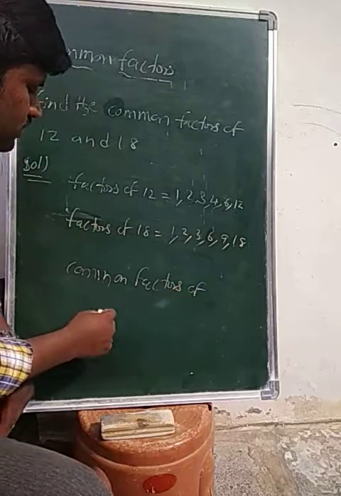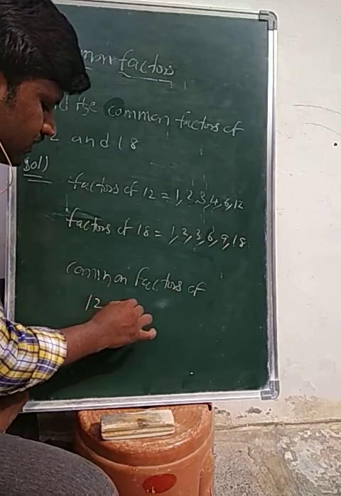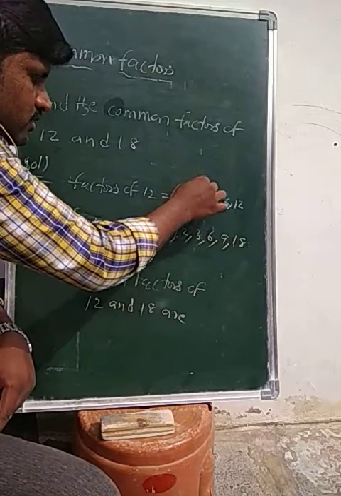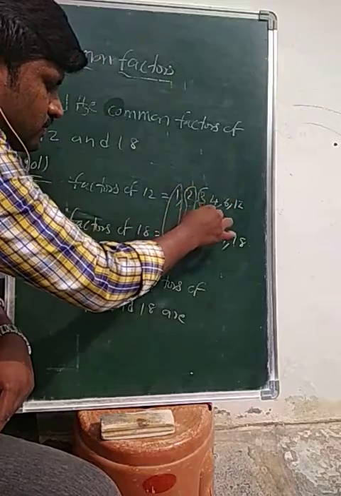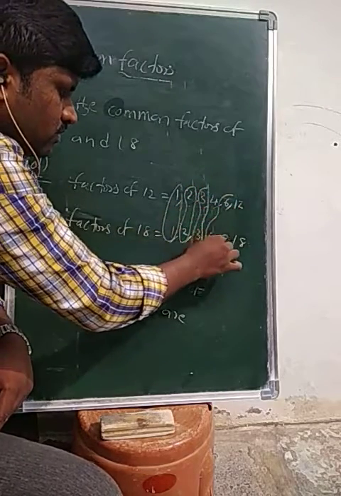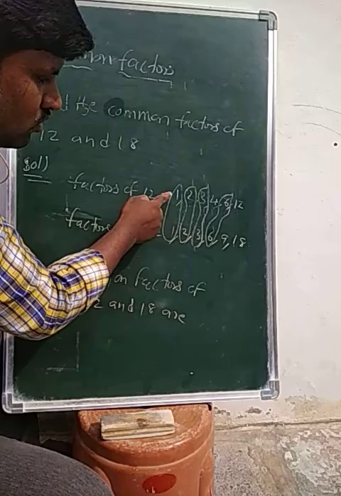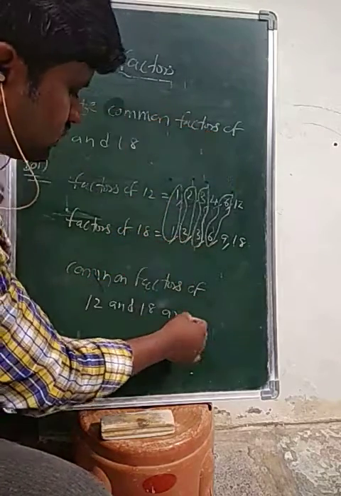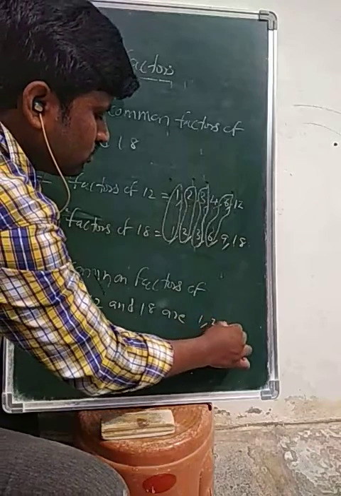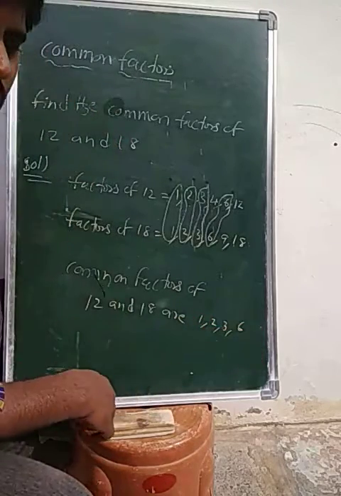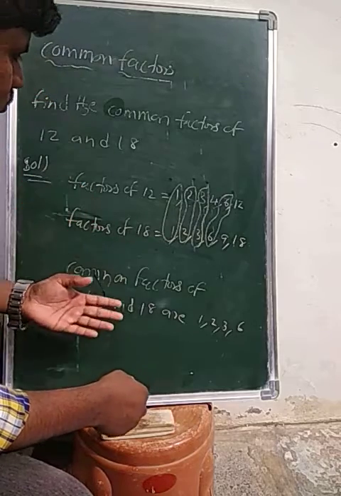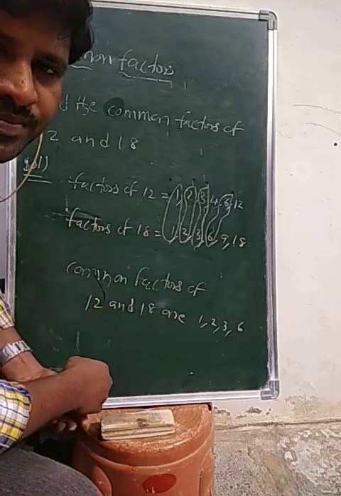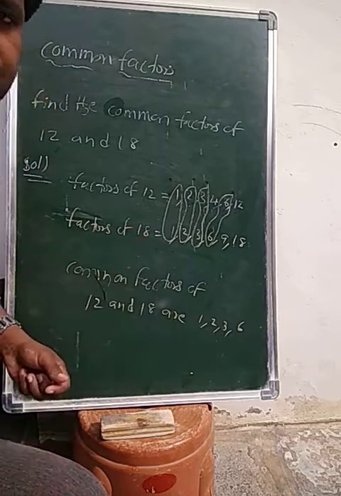Common factors of 12 and 18 are, see, how many are there? 1 అనేది మ్యాచ్ అయింది. 2, 3, 6. సో కామన్ ఫ్యాక్టర్స్ ఆర్ 1, 2, 3, 6. Is it clear, students? So like this we can find the common factors of any two composite numbers. Okay, thank you.